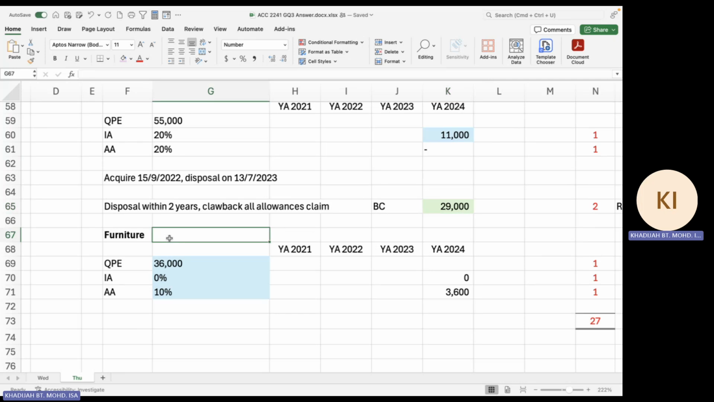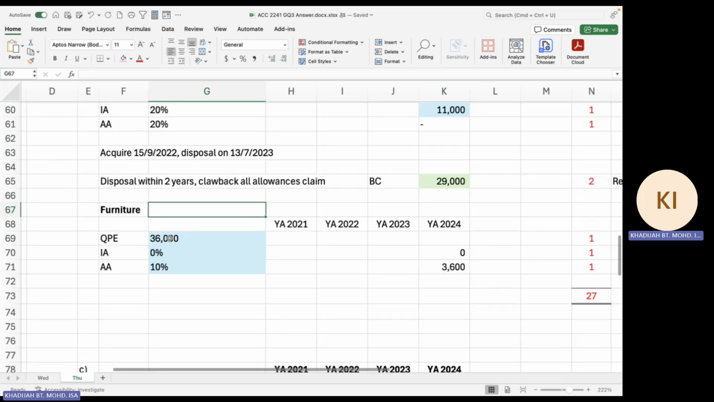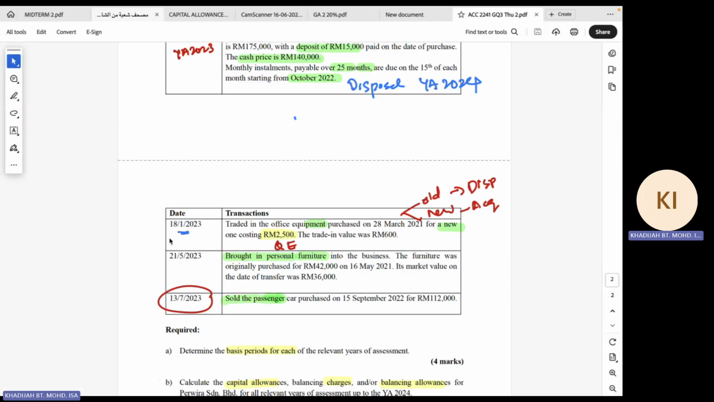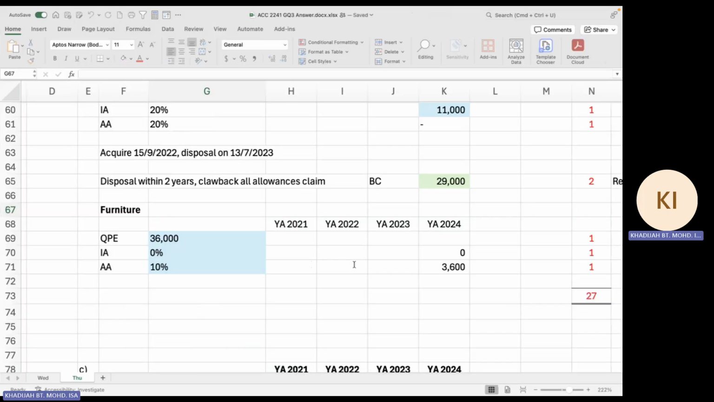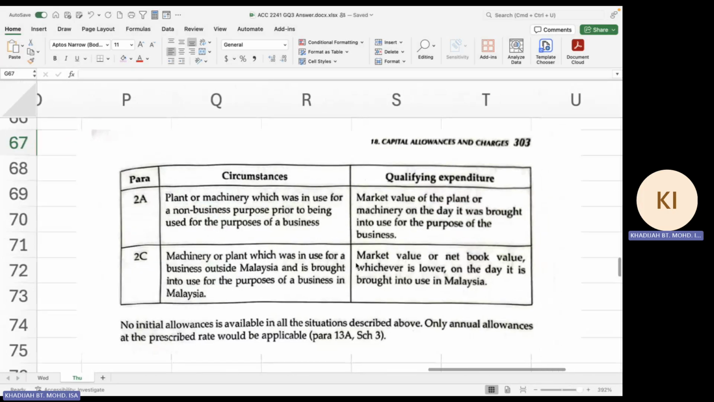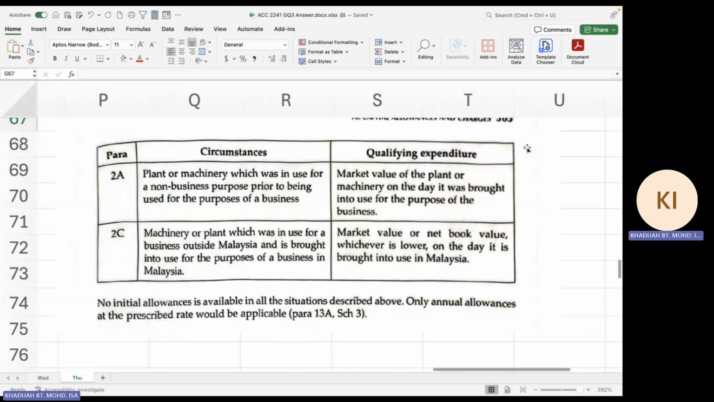And finally, we have the furniture. What about the furniture? You brought in personal furniture. The furniture was already purchased for 42,000. So in the textbook, you have to refer to this on page 303. I put it here.